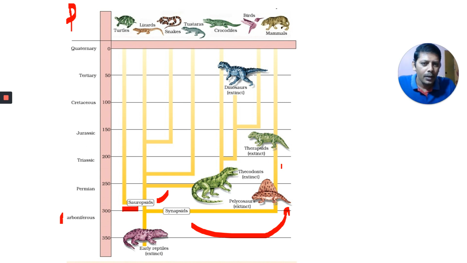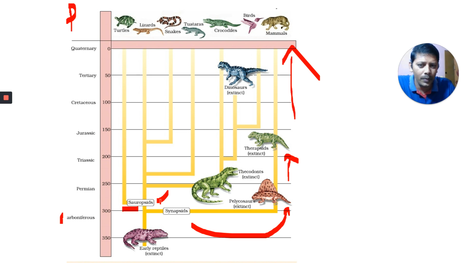They are also extinct. Next, from these organisms, what evolved? Therapsids. While she got married, she asked the cameraman to take the photo: Therapsids. And finally, she gave birth to the young ones, that means mammals. That gave rise to the mammals. This is the sequence, and it may be asked in the exam. Synapsids from early reptiles, Saina Nehwal, Pelycosaurs, Pelli marriage, Therapsids take photo, and finally mammals.